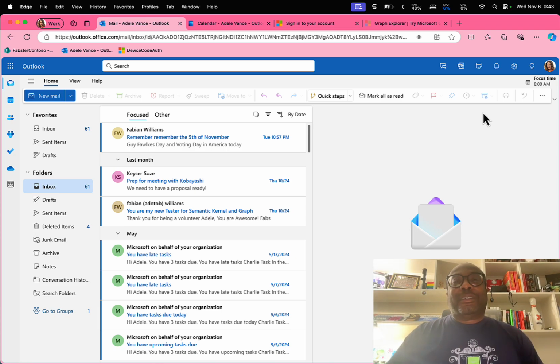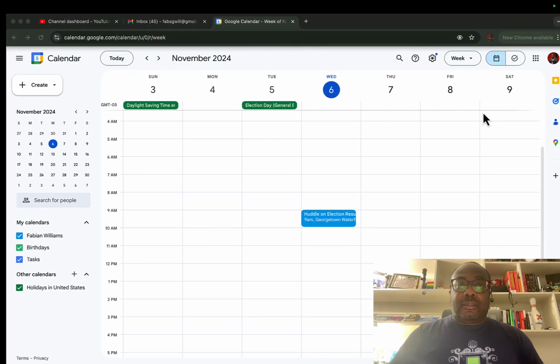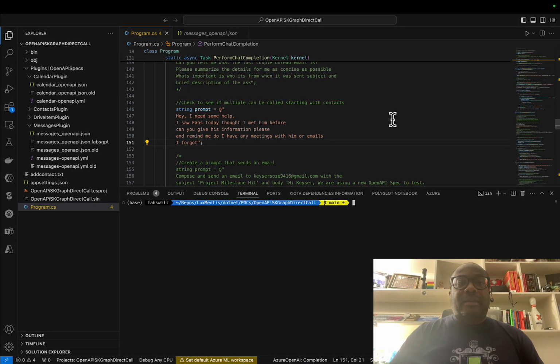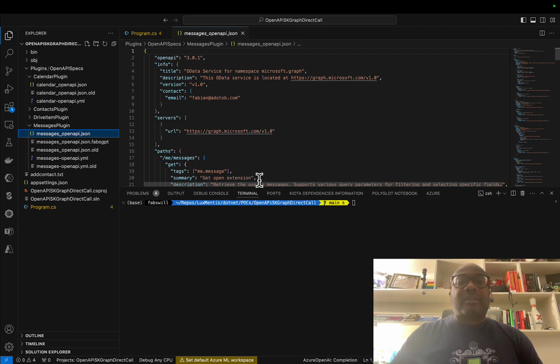All right, so I couldn't sleep, so I wanted to pick up on some work that we did before. And in the last demo that we did, we basically were working with only one OpenAPI spec, and it was around messages.